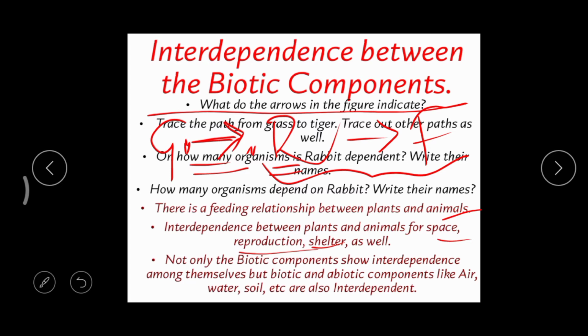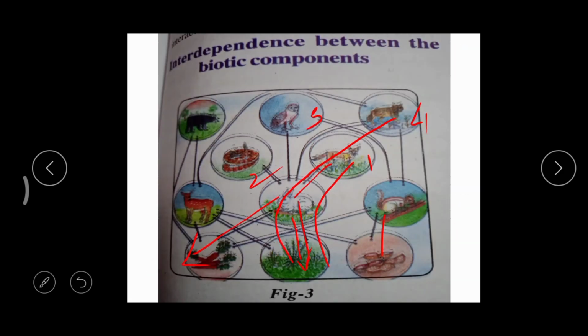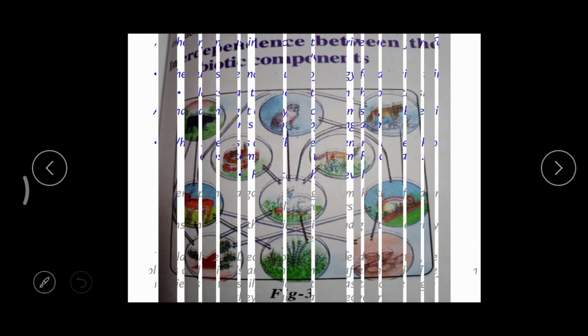Correct. So naturally, the biotic components show interdependence, but even biotic and abiotic components are also interdependent. That means biotic components depend on abiotic components, and abiotic components depend on biotic components. So in this way, both are mutually dependent on each other. Clear? Right. Now, this is the picture.